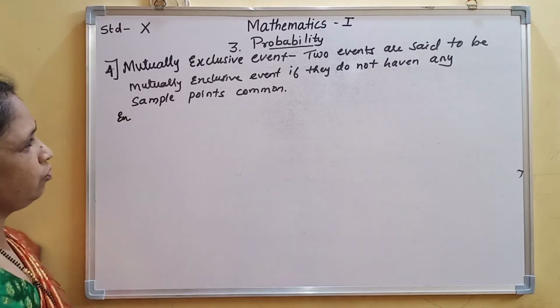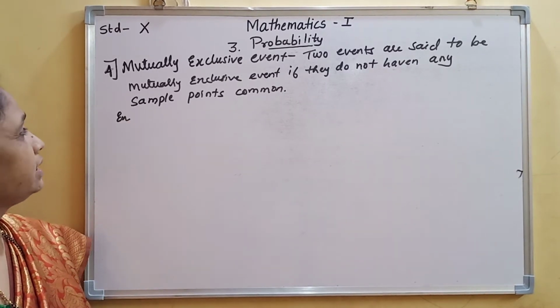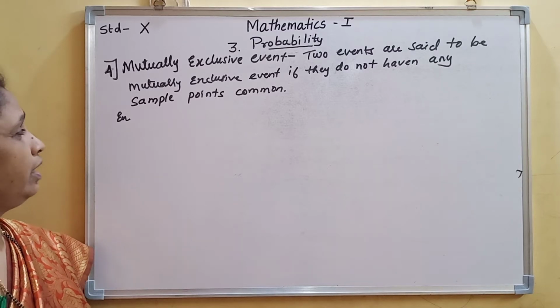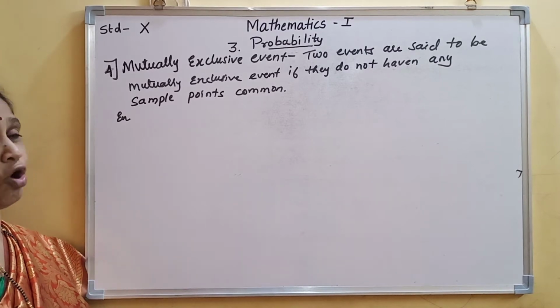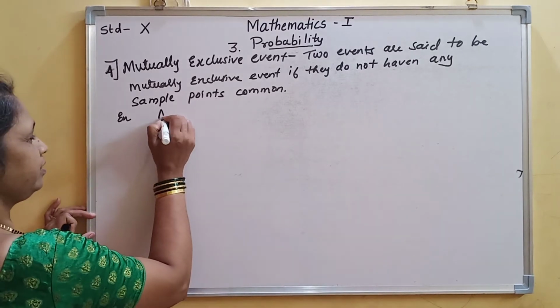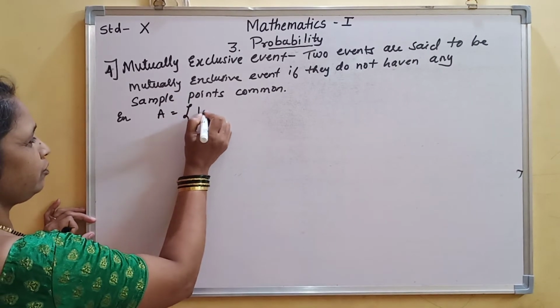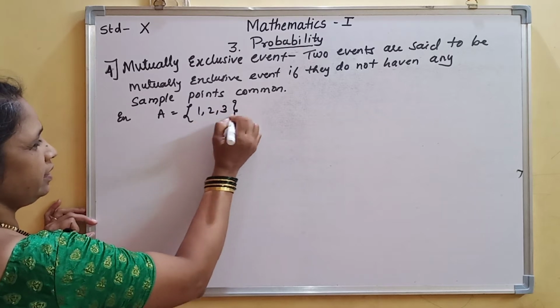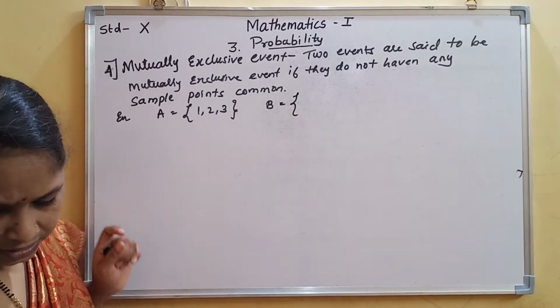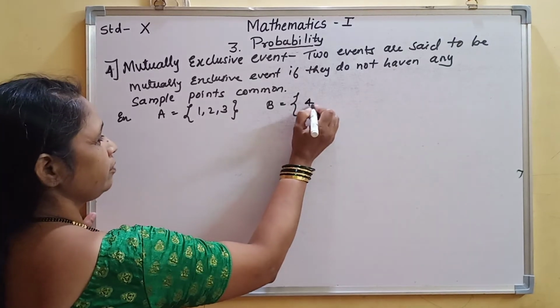Now see what is said. Two events are said to be mutually exclusive if they do not have any sample points in common. Suppose A has the elements 1, 2 and 3 and B has the elements 4 and 5.